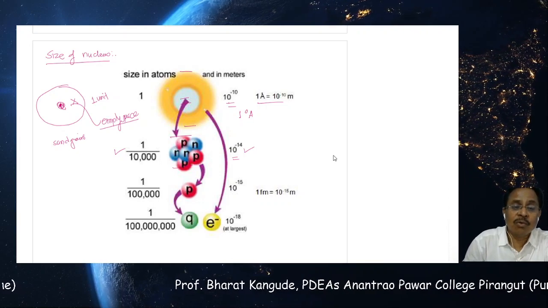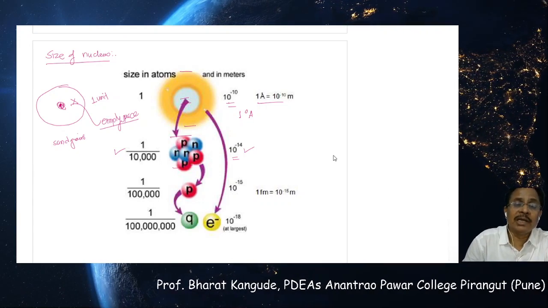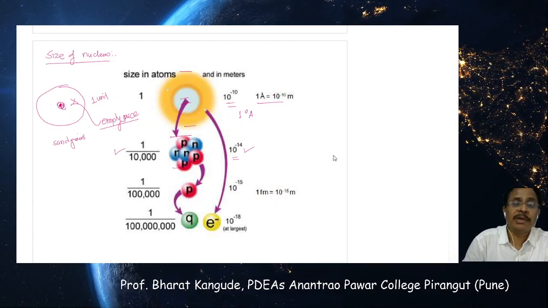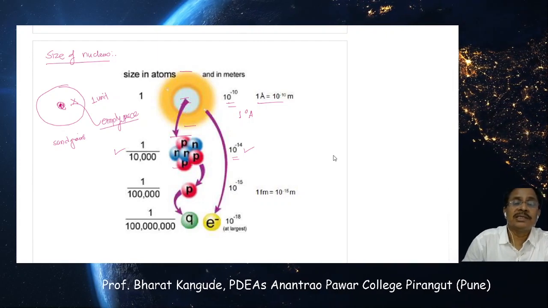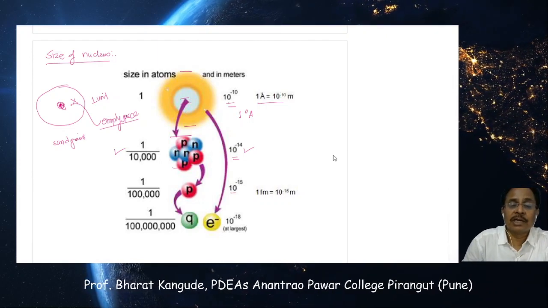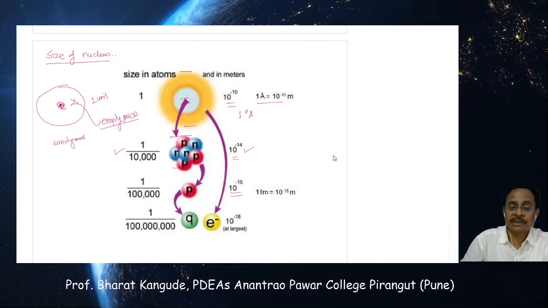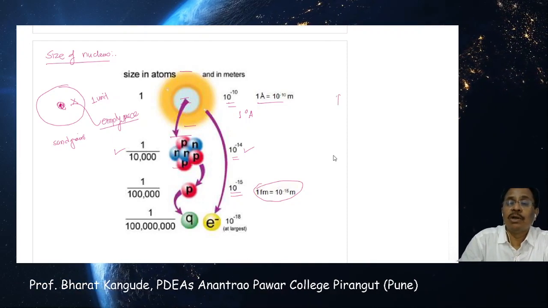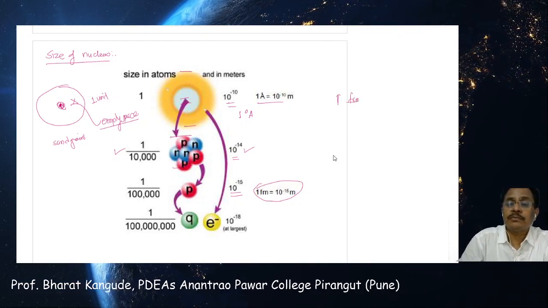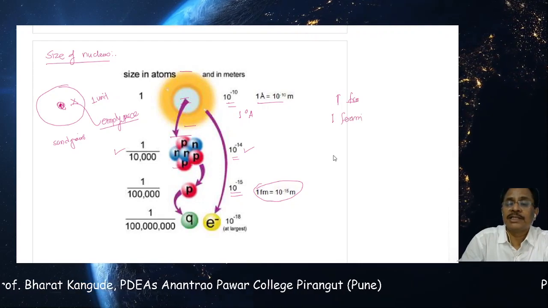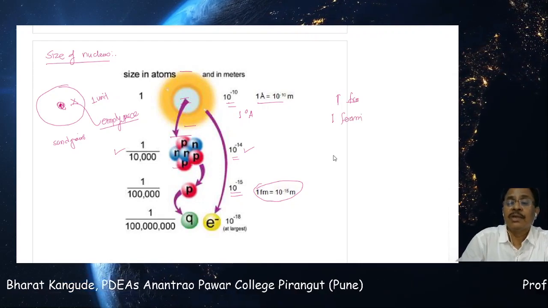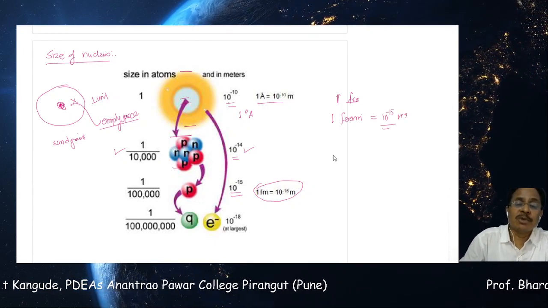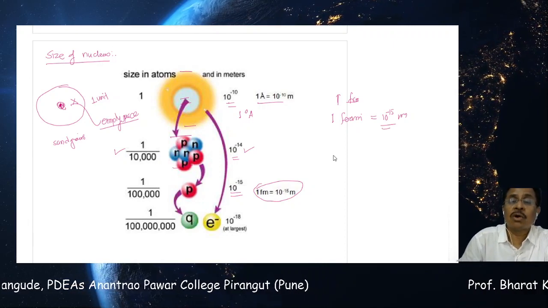And out of that, if I go for 1 proton, again divide it by 10 times more. That means if it is 10,000, I am dividing the size of this atom. If it is divided by 1 lakh times, I get the size of the proton, and if it is calculated, it comes to be 10 raised to minus 15 meters. And this is one more very frequently used unit in nuclear physics, which is called 1 Fermi. Fermi is a well-known scientist in nuclear physics. In his honor, this unit is defined. 1 Fermi is around 10 raised to minus 15 meters. So remember, the size of a proton is 10 raised to minus 15 meters, or 1 Fermi.